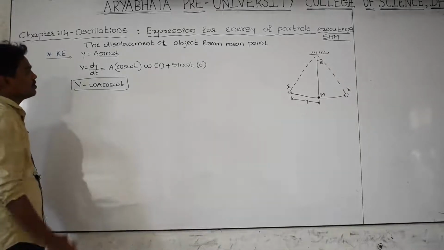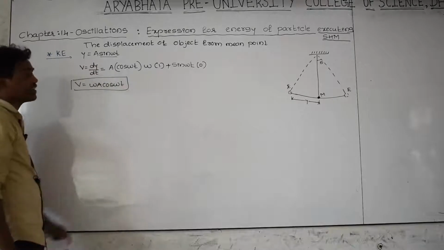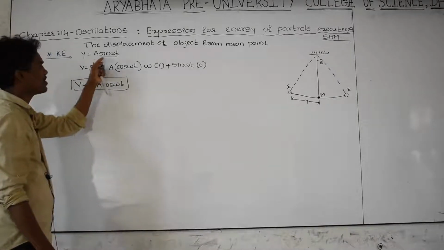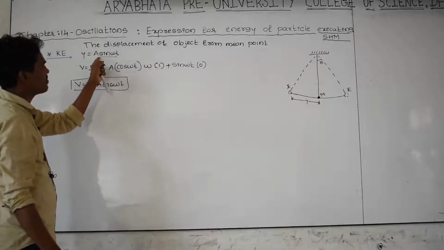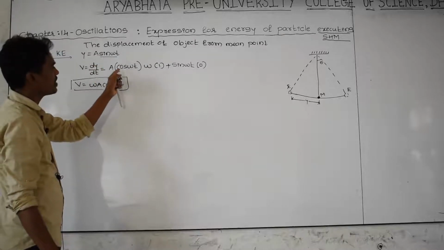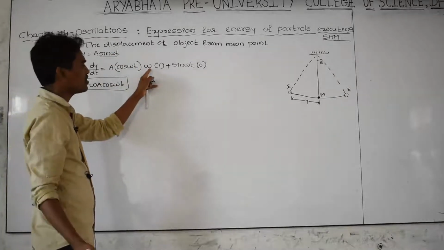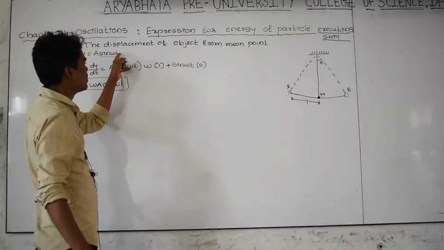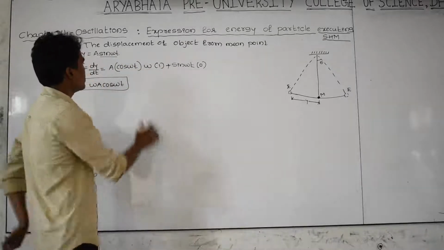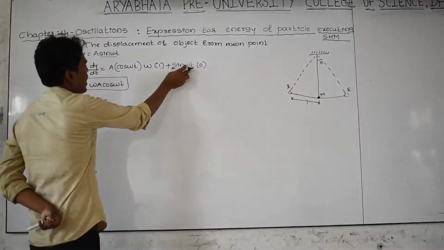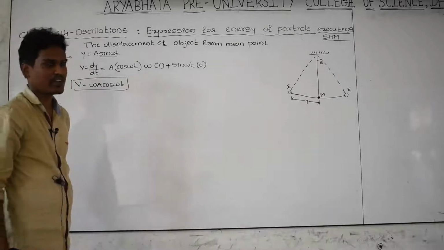If you want to measure the velocity, it is equal to displacement divided by time, the rate of change of displacement with time. Differentiate this function: this is x, this is y. Keep a as it is, differentiate sin omega t, which is omega cos omega t. Omega is a constant, so it is not differentiated, and differentiation of time t with respect to t is 1. Keep the second function as it is, and differentiation of amplitude is 0. Finally, the velocity is this.